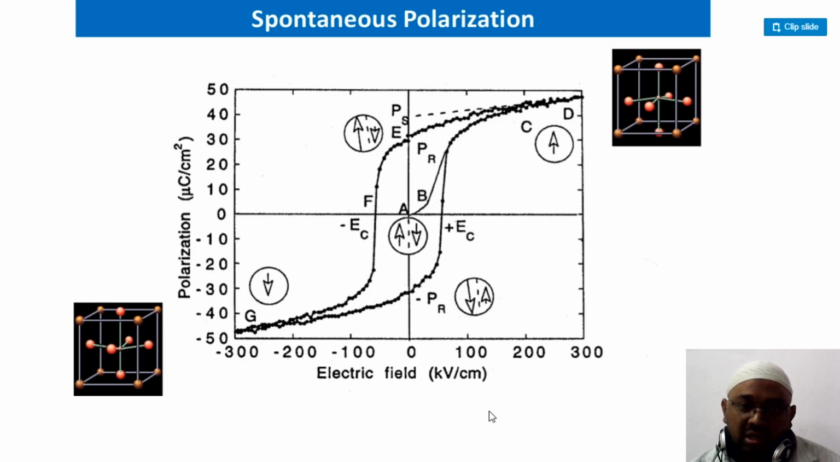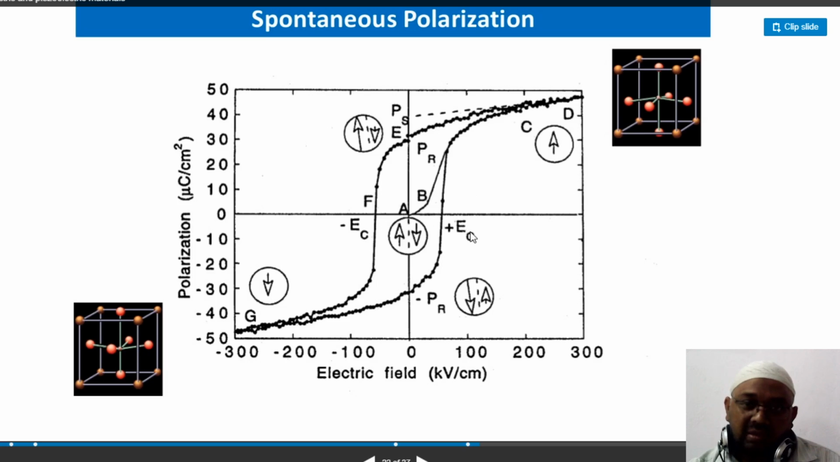This is the type of graph which occurs inside the ferroelectric material. You can see this graph. On the x-axis we have taken the electric field, measured in kilovolt per centimeter, and on the y-axis we have the polarization, in microcoulomb per centimeter square. As you increase the electric field, you can see the polarization slowly increasing, and it reaches the saturation position.